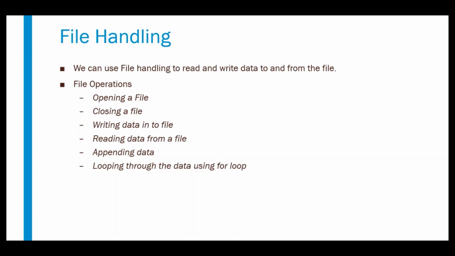Normally the file operations include opening a file, closing a file, writing data into the file, or reading data from a file. Sometimes a file already has some content, and we can just append new data into the file. And also we can write a loop statement to read the data from the file. So these are the different file operations we can do using file handling. Now let us see one by one how we can do that.